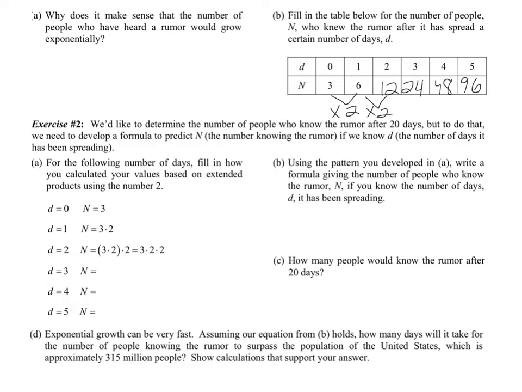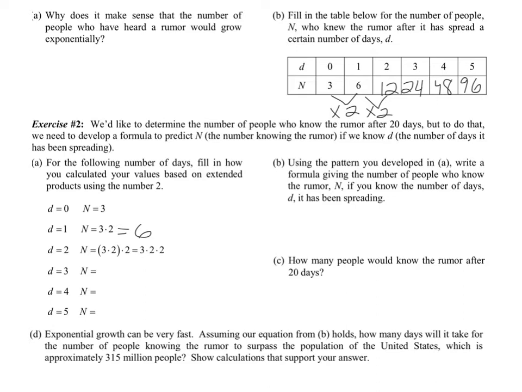So A, for the following number of days, fill out how you calculated your values based on the extended products using the number 2. So we're going to do this the long way to see if we can develop a pattern just to help us create the formula. So on day 0, my N is 3, so 3 people. On day 1, my N would be 3 times 2 because I'm doubling it, so 6 people would know. And what we're doing is matching it up here to verify that we are correct.